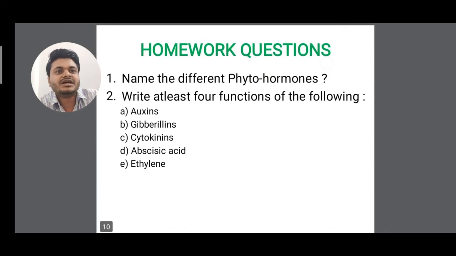So students, these are your homework questions. The first question is: name the different phytohormones or plant hormones and write at least 4 functions of each. I have given many functions. Write at least 4 functions of each: auxin 4 functions, gibberellin 4 functions, cytokinin 4 functions, abscisic acid 4 functions, and ethylene 4 functions.